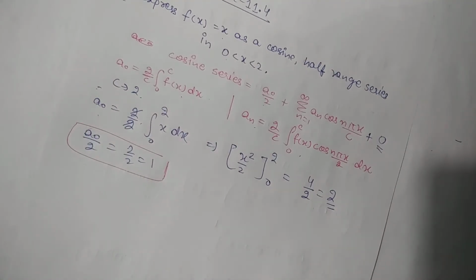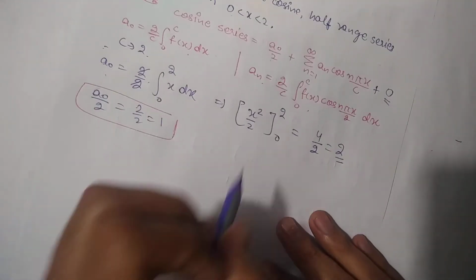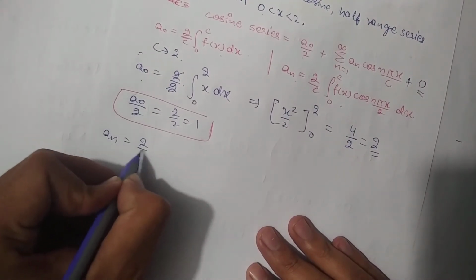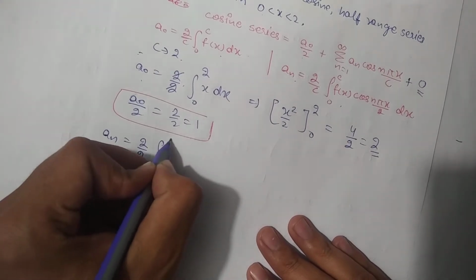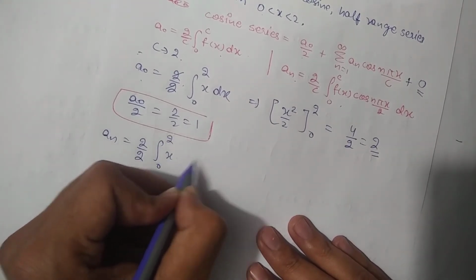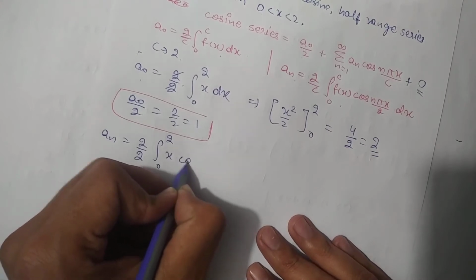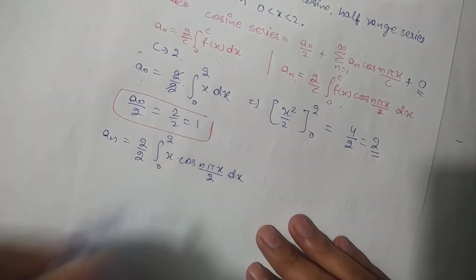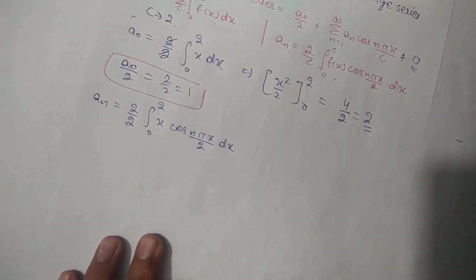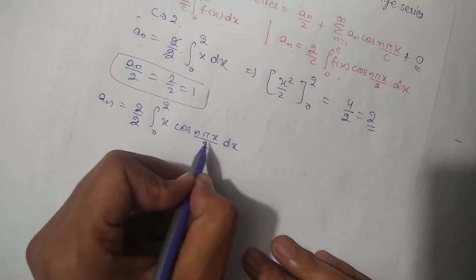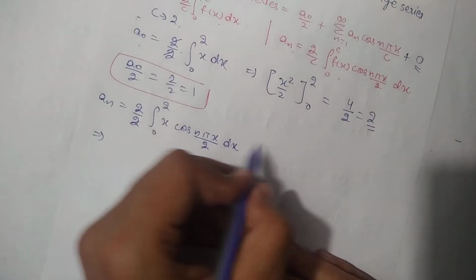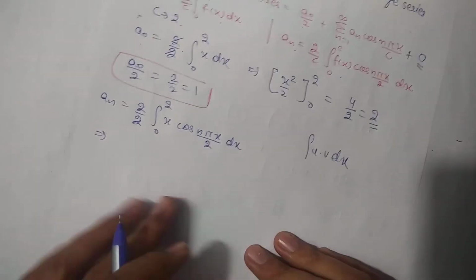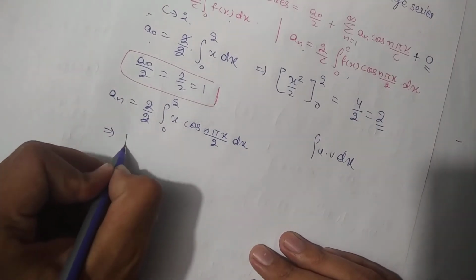Okay, so this is the value of a naught by 2. Now we are going to calculate the value of an, and the value of an can be calculated by this formula. So I will apply this formula. An will be equal to 2 by 2 integrating from 0 to 2 the function x cos n pi x by c. C is 2, so I will put 2 over there, that is dx. So integrating this, 2 will cancel out 2, and integrating this I will again apply the formula of product of two different functions.